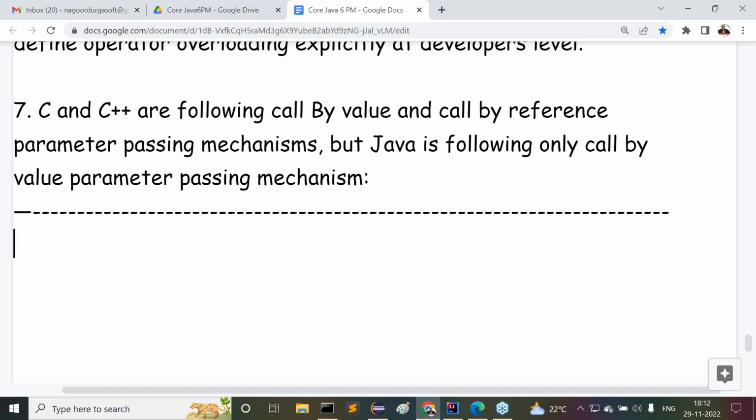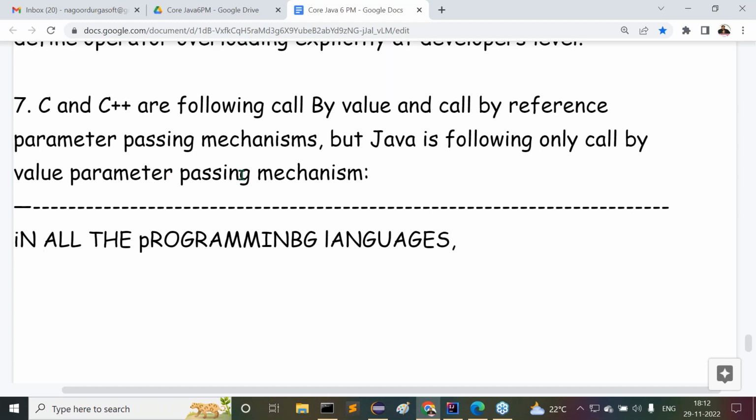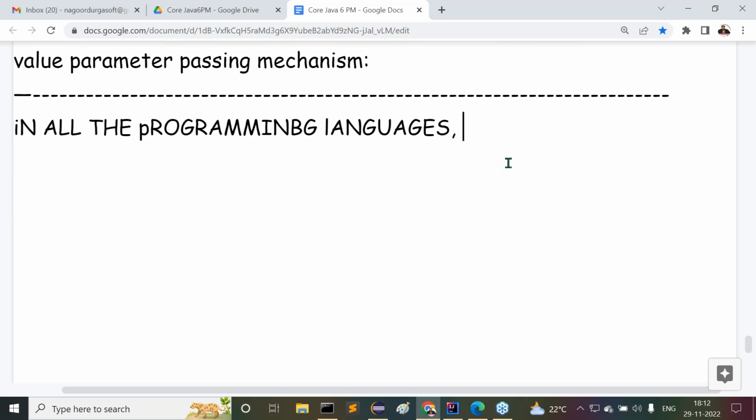Here the point is, in all the programming languages, if we pass primitive data, what is primitive data?